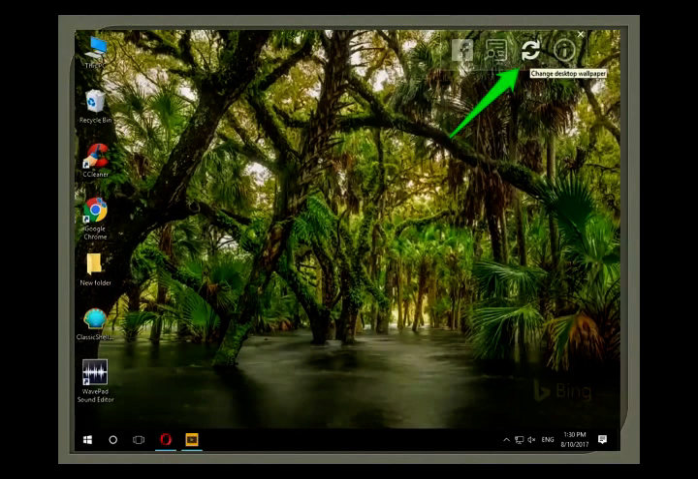What is wallpaper? The background image that you see on the desktop is called a wallpaper. Now let's move toward the screensaver.